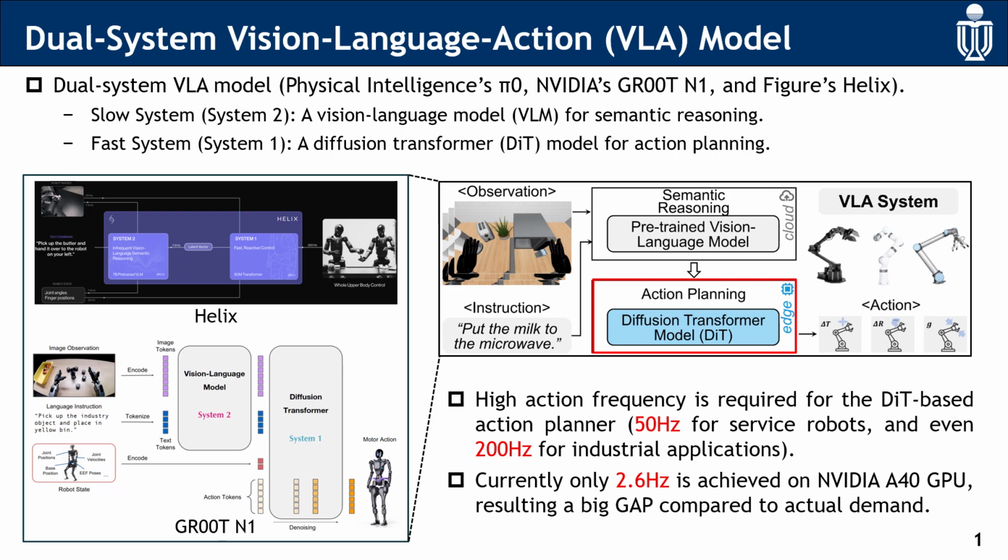For the action planner, high action frequency is required for real-time interactions, such as 50 Hz for service robots and even up to 200 Hz for industrial applications. However, currently only 2.6 Hz is achieved on an NVIDIA A40 GPU, which results in a big gap compared to our actual demand of more than 50 Hz.